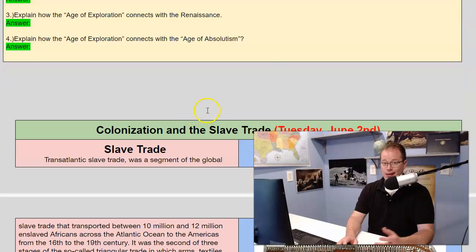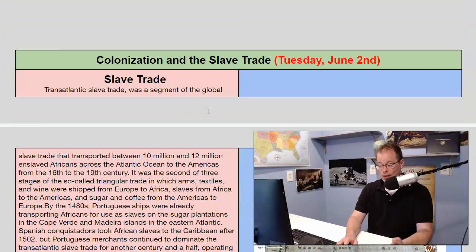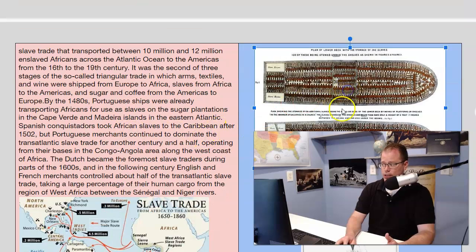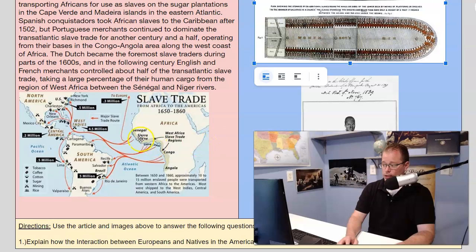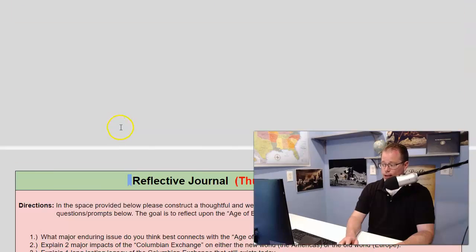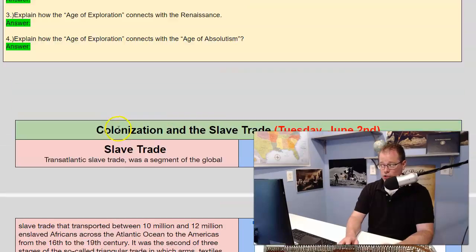So what I want you to do, and obviously the age of exploration connects with this, is read about it, please. Take a look at this boat. Look at how many individuals would be on this boat. Every single piece of space used up. That's unbelievable. Take a look at where this trade was occurring, and then answer these questions, okay? And then you're going to stop there. So that's your work for today.